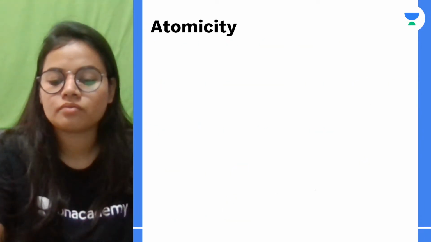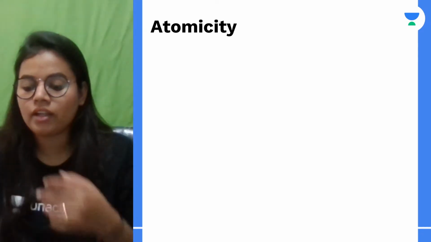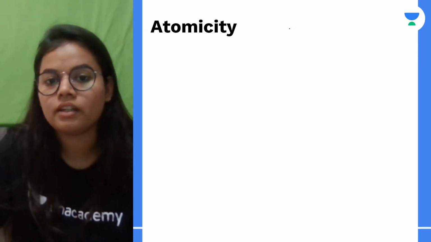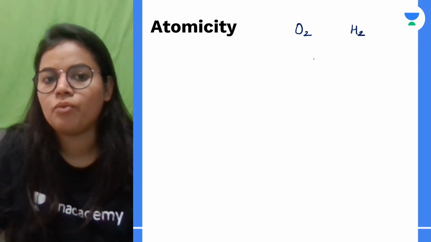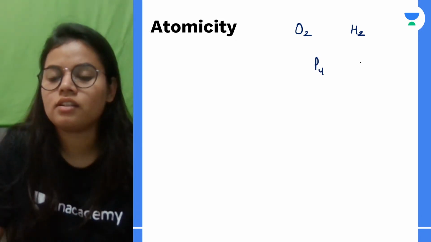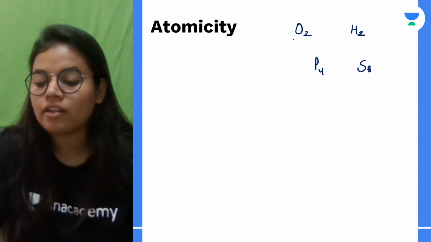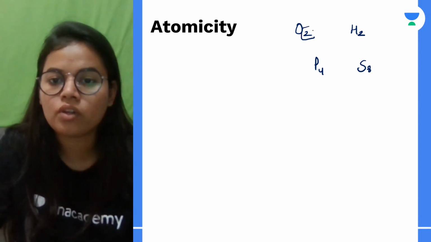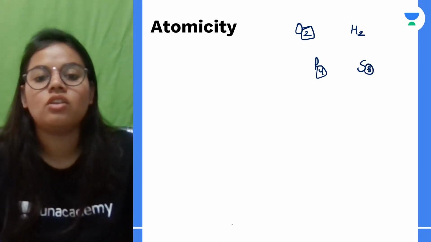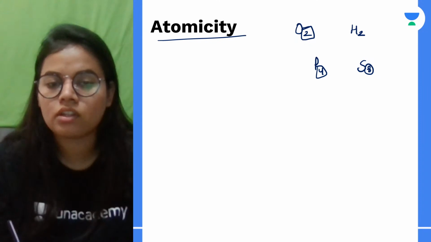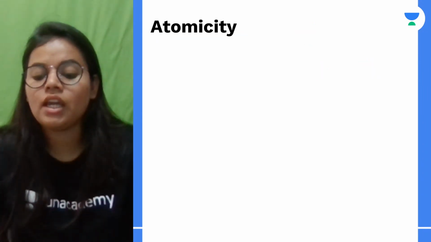Next, atomicity. Okay, so students, you might have seen that we write O2, we write H2, we write P4, we write S8, etc. तो O is standing for oxygen, right? लेकिन ये 2 क्या है? What is this 4 and what is this 8? So this is known as atomicity. अब meaning क्या है atomicity का? What do we mean by atomicity?